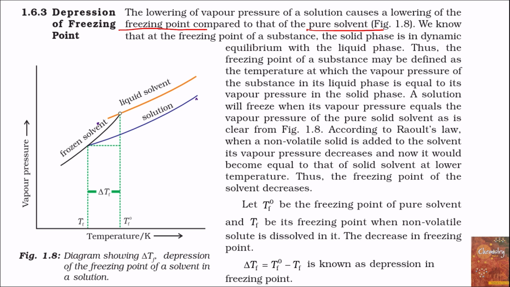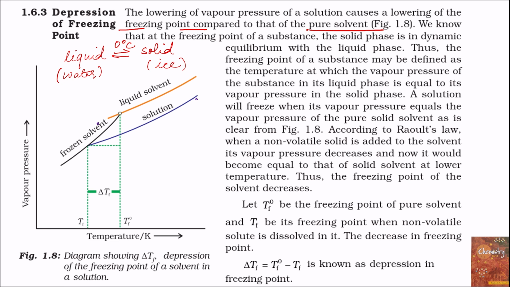When a liquid changes into solid, for example, when liquid phase changes to solid phase. For example, let the liquid phase be water and solid phase is ice. Then liquid and solid state are in equilibrium with each other, and this is at 0 degrees centigrade, and this temperature is known as freezing point. The liquid phase and the solid phase are in equilibrium with each other. So at this temperature, water changes into ice.